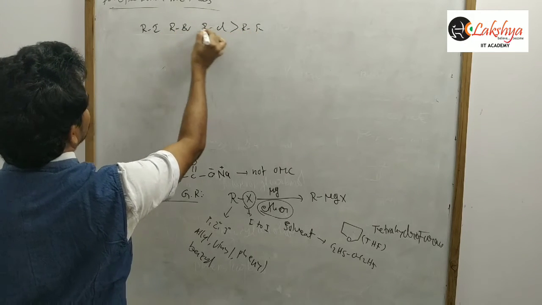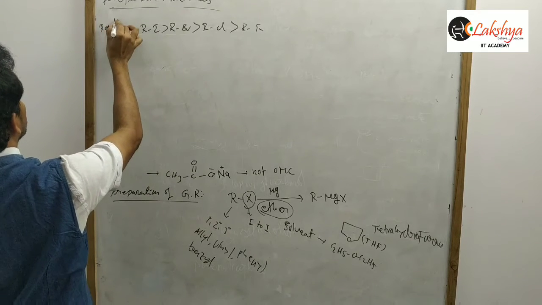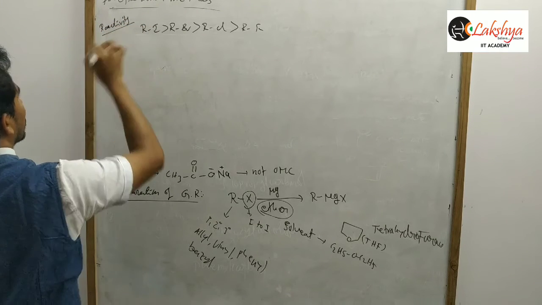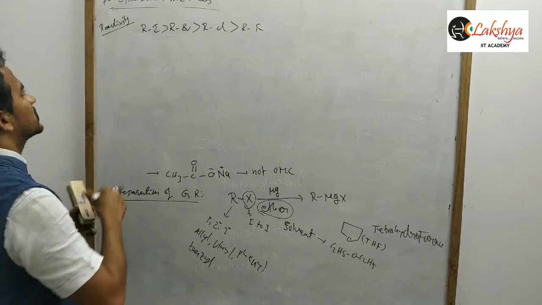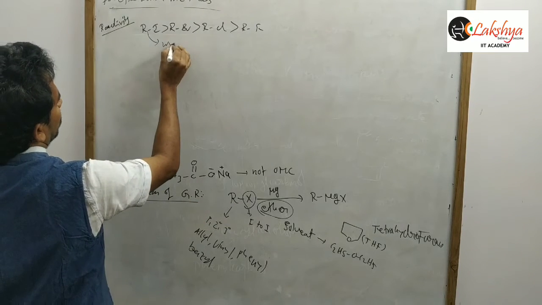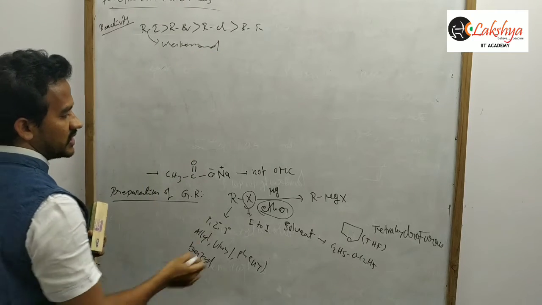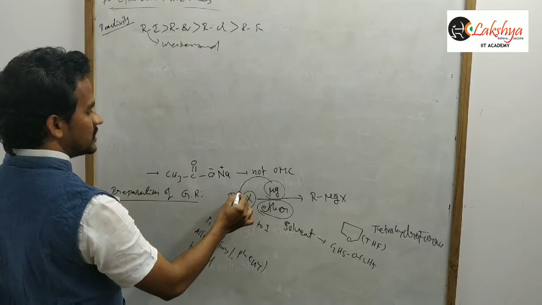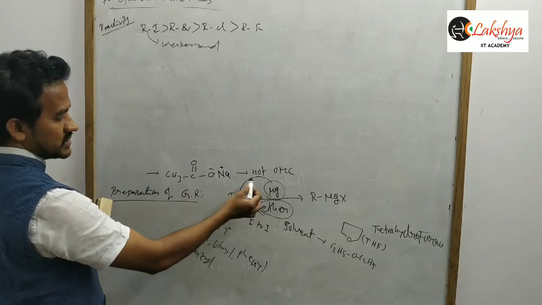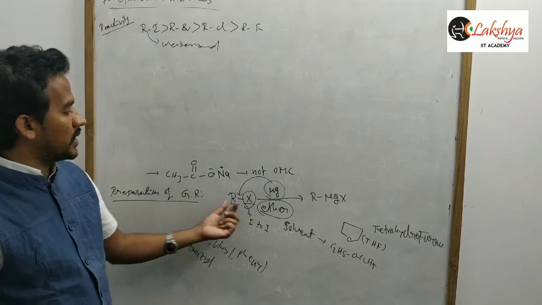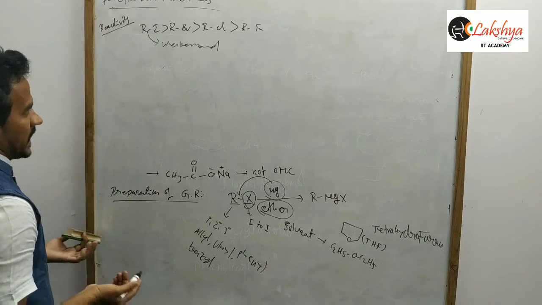Here alkyl iodides are more reactive. It is the reactivity of alkyl halides in preparation of Grignard reagent, because the carbon-iodine bond is a weaker bond. Actually, magnesium is inserted between carbon and halogen, so alkyl magnesium halide forms. So that is the reactivity.